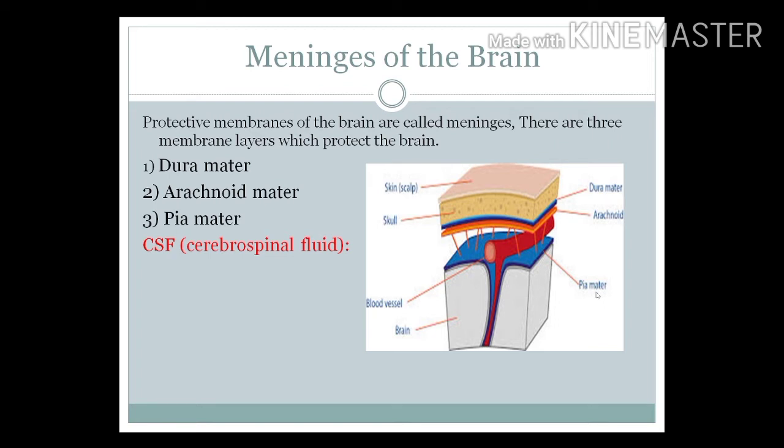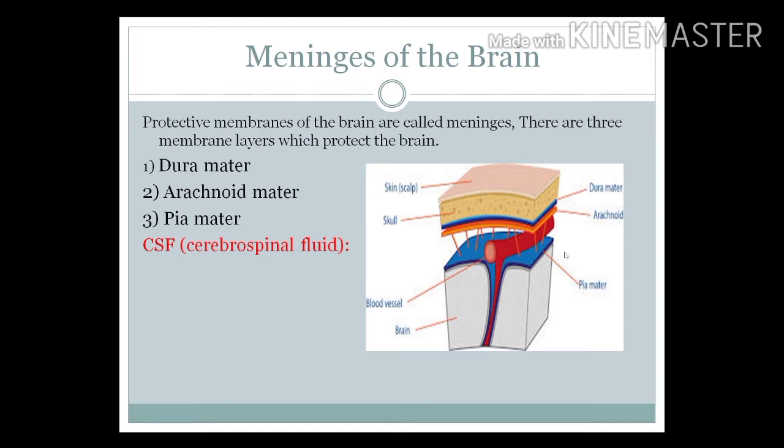So the pia mater is located very closely to our brain. Below that layer there is the brain. You can see this structure is the brain. Actually this is a part of the brain. It is not the whole brain. Here these three layers cover the brain as well as the spinal cord, because they protect them. They supply nutrients to the brain and spinal cord. So there are many essential functions we can see later.